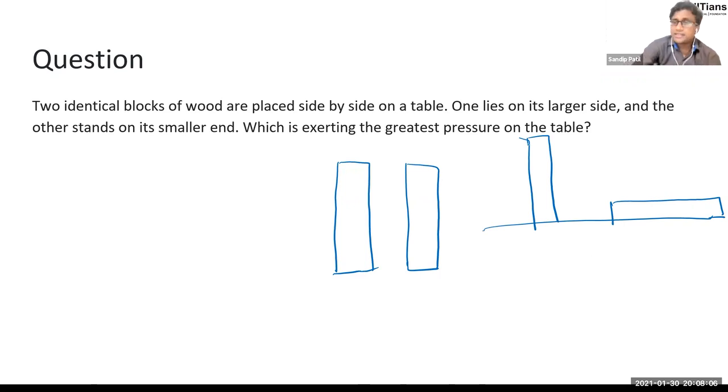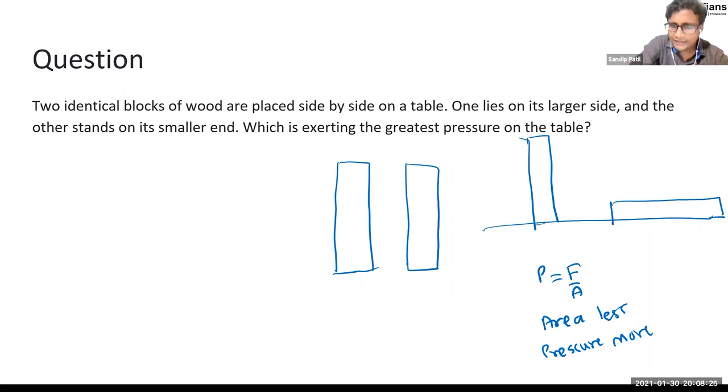At the start, we have seen this case, right? Pressure is equal to what? F upon A. So if the area is less, pressure will be more. Here, this is our table, right?